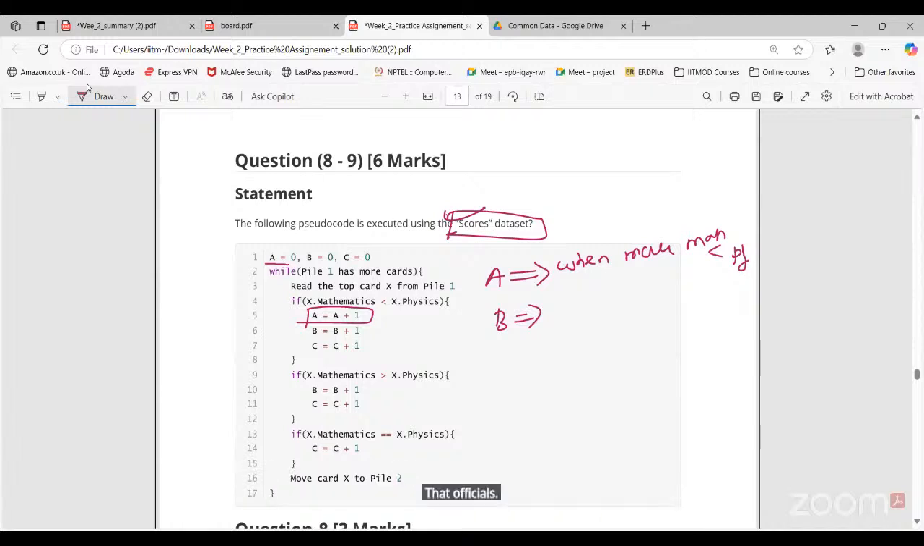When the math score is greater than that of physics, or less than physics, then we will increment. For the first condition, when the physics and math scores are equal, then we will increment.